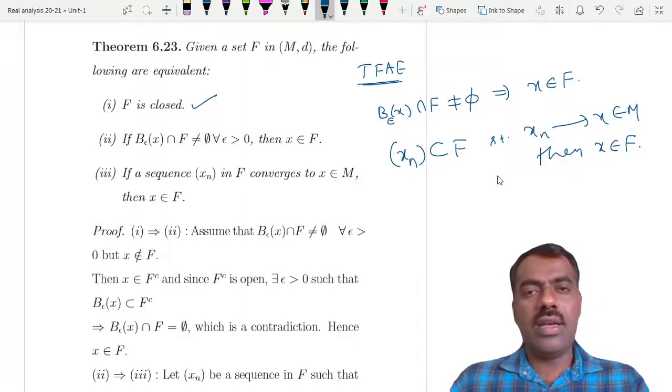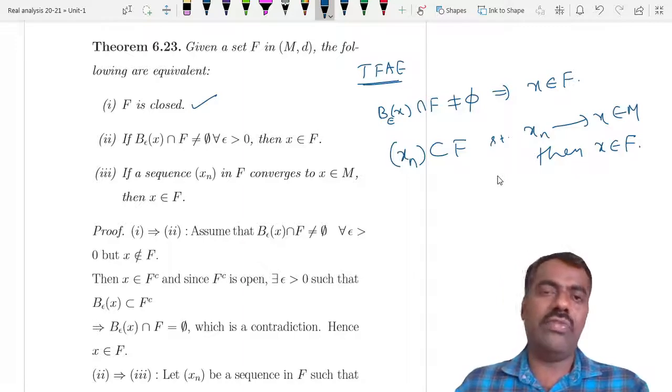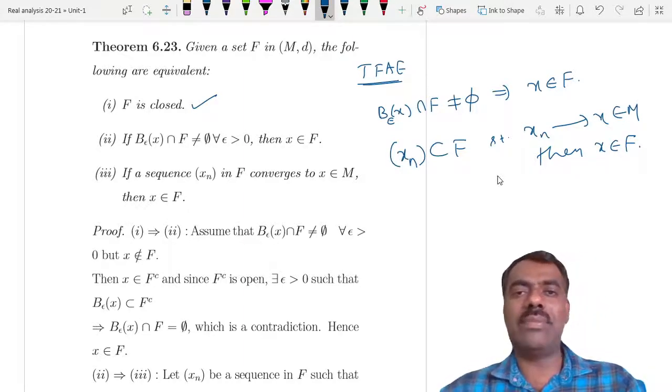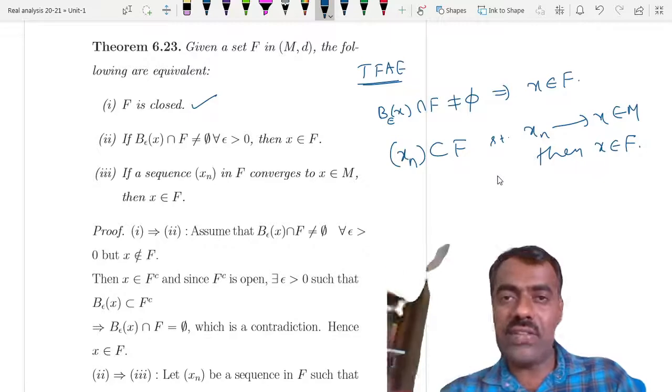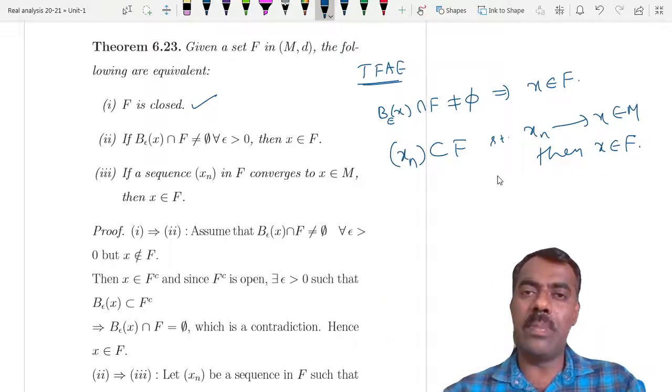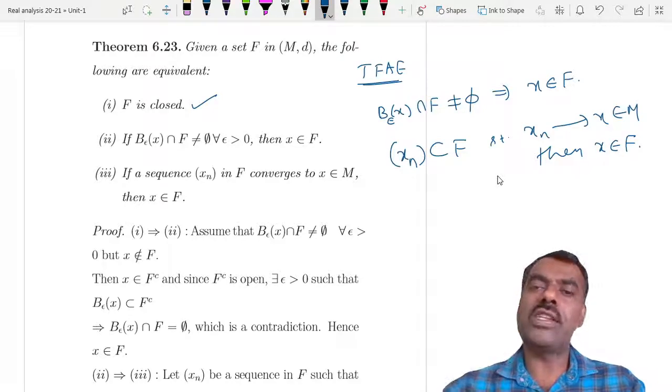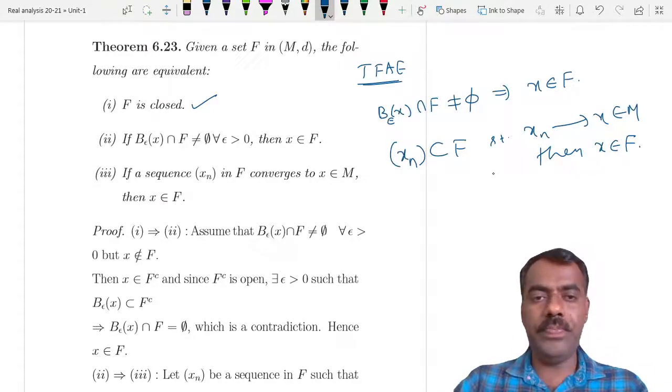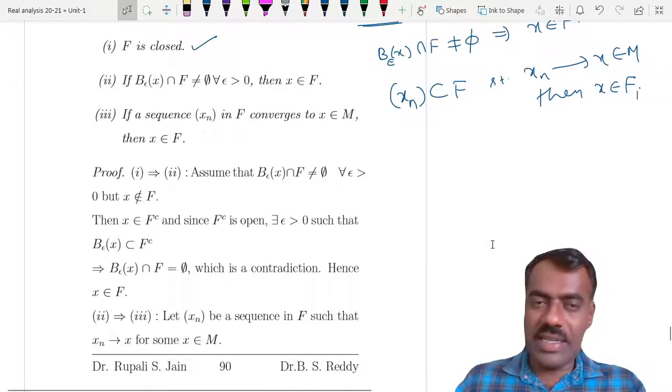So these are all characterizations for closed sets. If you want to show that some set is closed, then take a sequence from that set, suppose it is converging to some point, then show that that point is in that set itself.